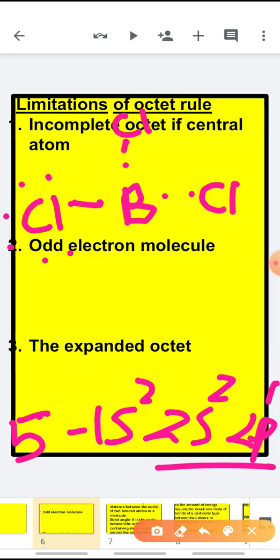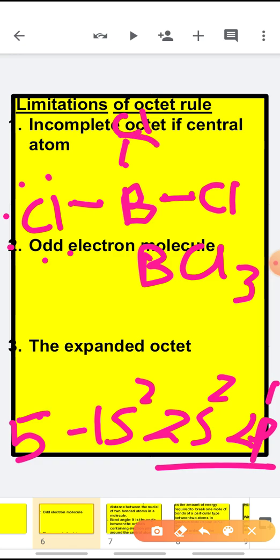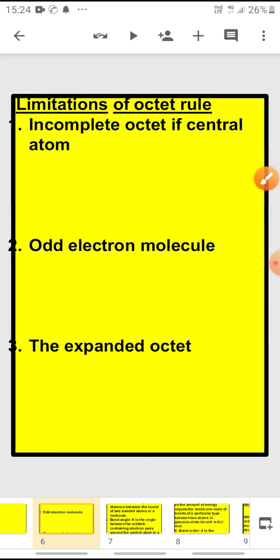Now they will form single covalent bonds with the boron which is present at the center and will form the stable BCl3 compound. But if we see the valency or the octet of the boron, it is still having only 6 electrons. Still the compound is stable. This is one of the exceptions, or you can say the limitation of the octet rule.